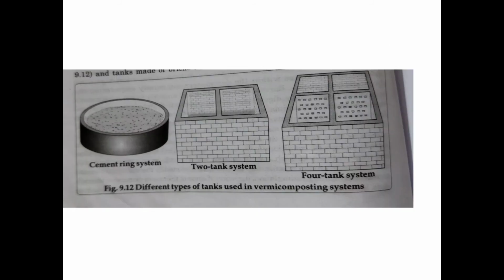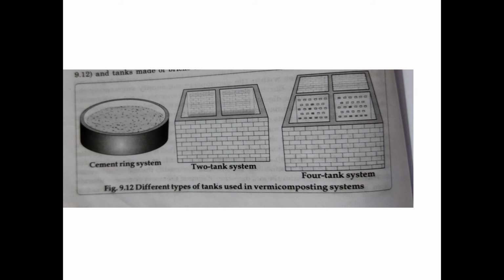Next one is about vermiculture. I think it's clear. Then the next one is vermiculture. Vermiculture means artificial cultivation or artificial rearing of earthworm. The culturing of earthworm is done for different purposes, for example, vermicomposting, for the production of vermiwash, for animal feed manufacturing, organic waste management, etc.